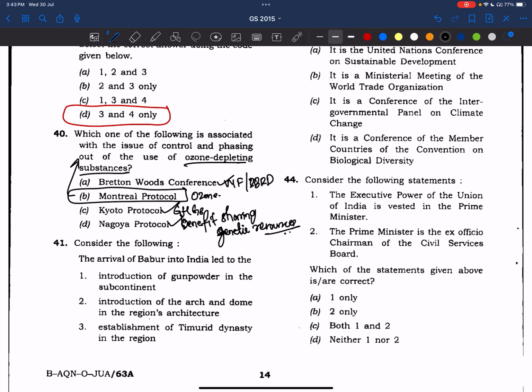This is also a very easy question, friends. But since UPSC has asked about Bretton Woods, Kyoto Protocol, Nagoya Protocol, all these things, we need to make comprehensive notes, because sometimes UPSC may ask about these protocols also, right?